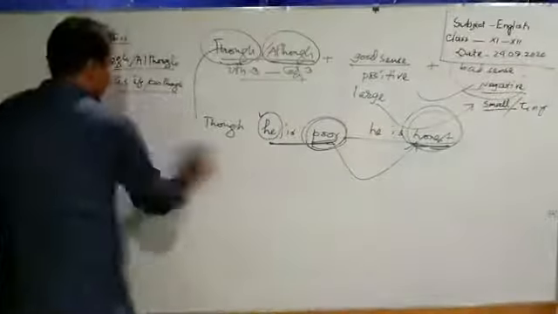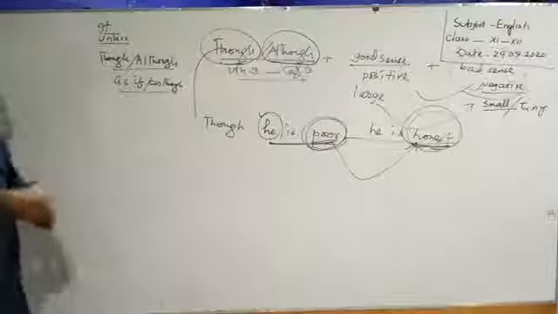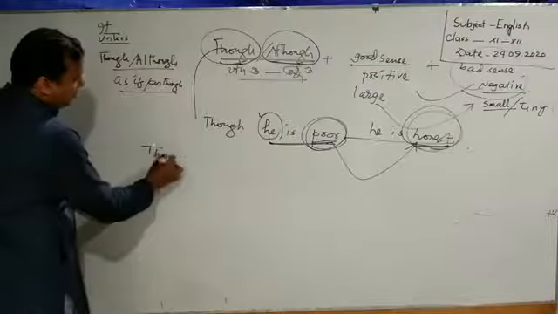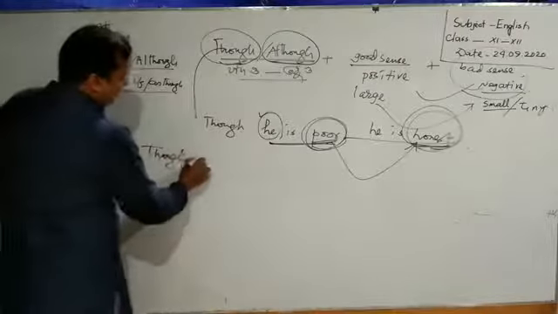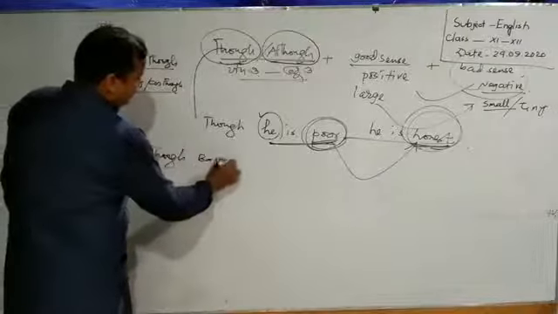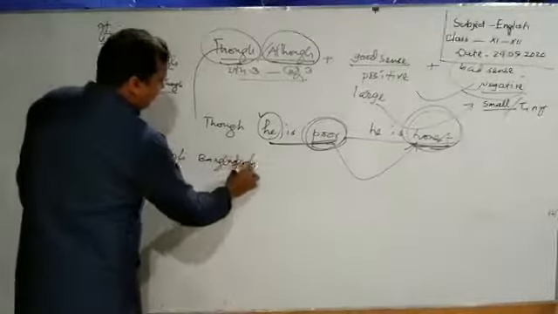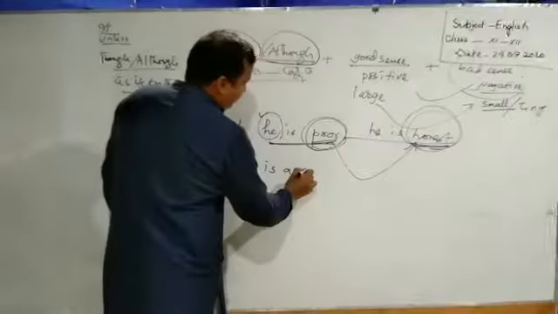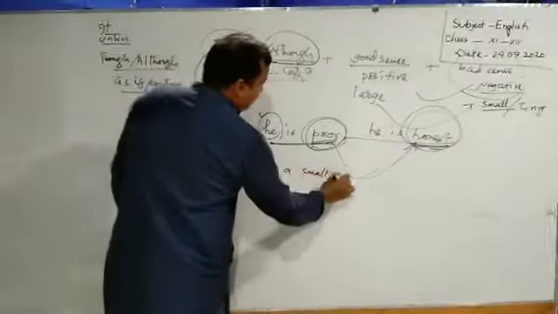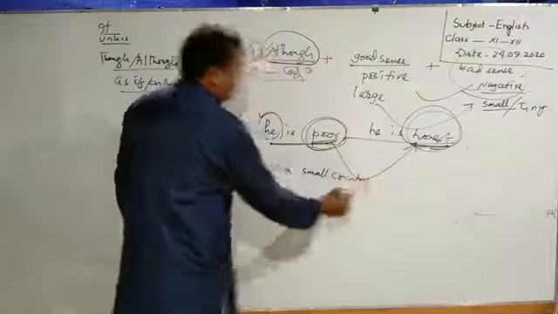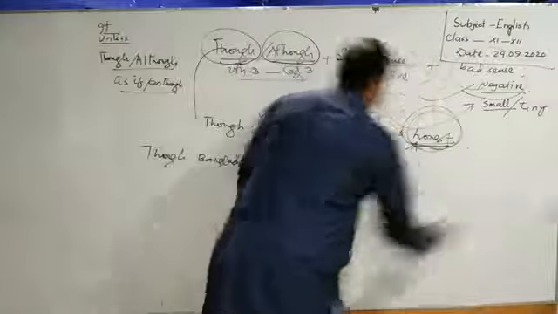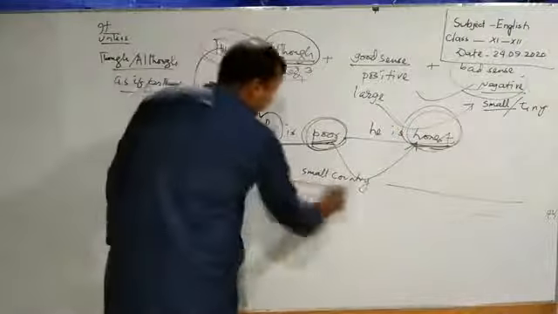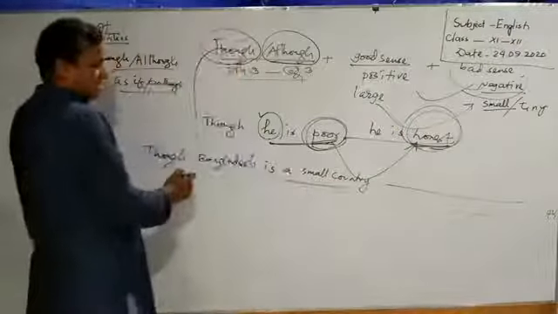Dear learners, I am giving you another example. Though Bangladesh is a small country, this is surely the weak point regarding Bangladesh, I mean our country.